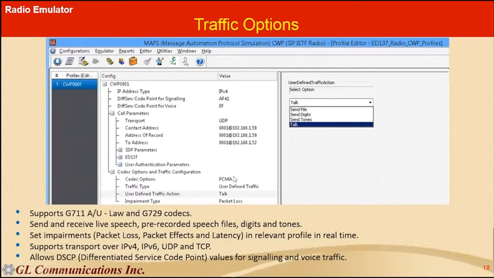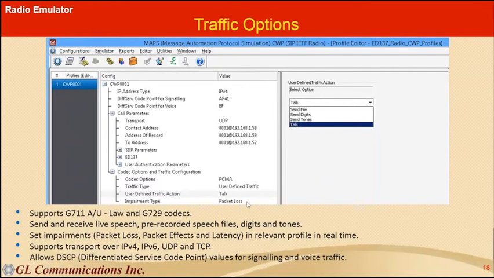Next one is the traffic options. Basically we support A-law, U-law and G729 codecs recommended in the specification. We can send and receive live speech. We can play back pre-recorded files. We can transmit digits, tones, and the product runs on both IPv4 and IPv6, and we support both UDP and TCP transports. And we can also apply differentiated service code points for both signaling and voice.